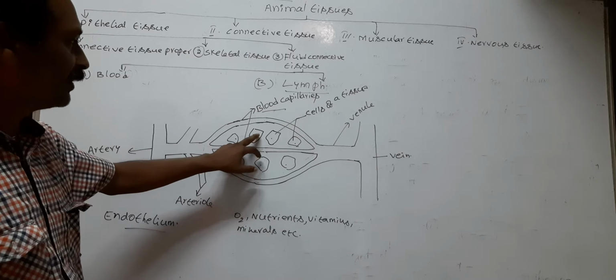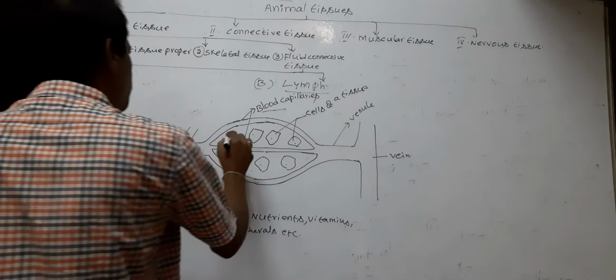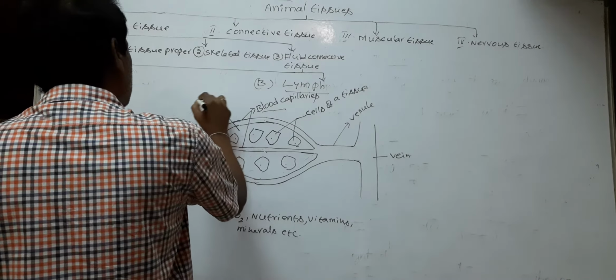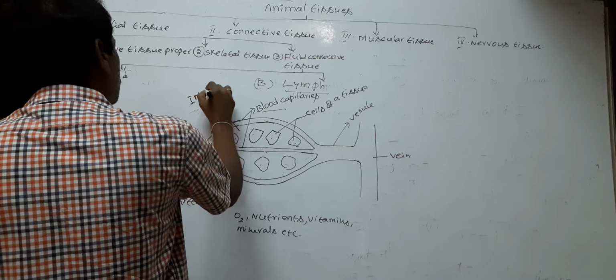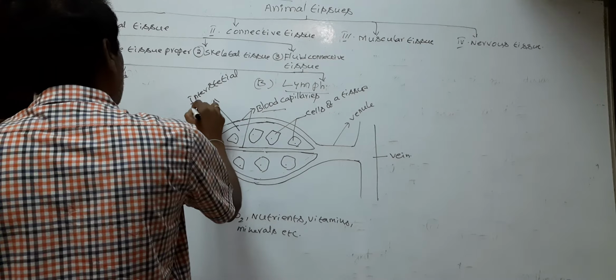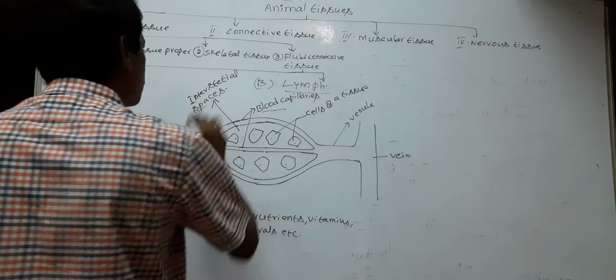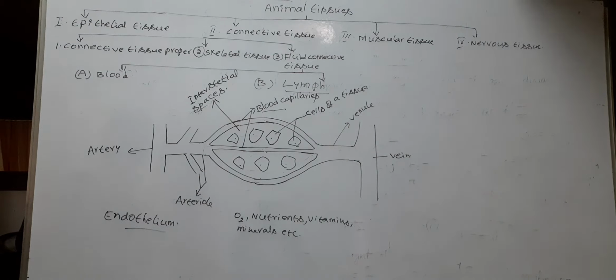The spaces between cells of a tissue are called interstitial spaces.